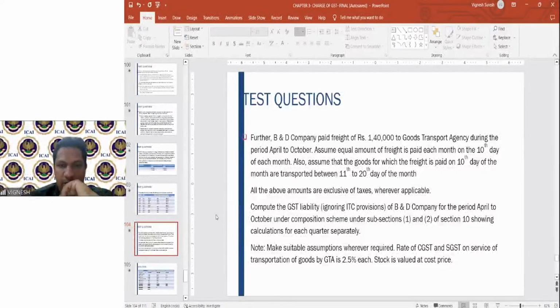All the amounts are exclusive of taxes. Compute the GST liability for B&D Company under composition scheme under sections 10(1) and 10(2), showing the calculations for each quarter separately. Make suitable assumptions wherever required. Rate of CGST is 2.5% each for GST. Please try to work out this problem. Slightly complicated and tricky, but please try.